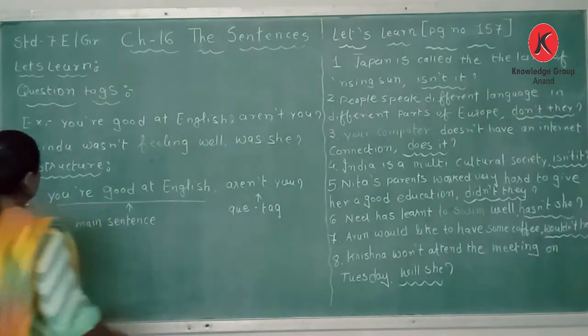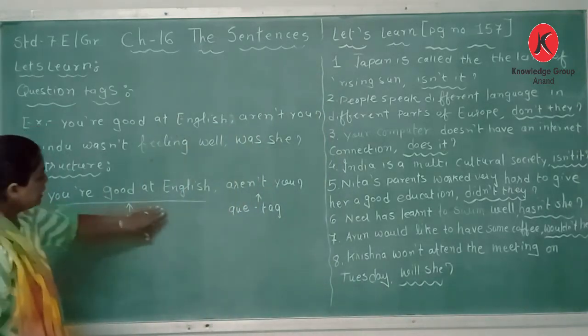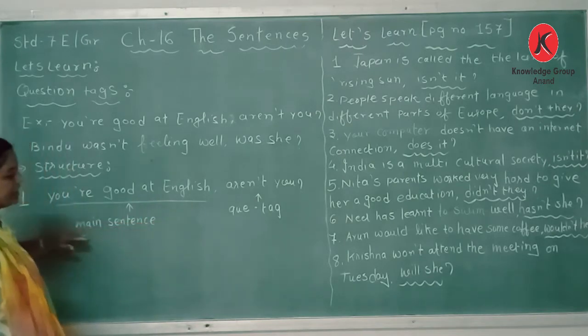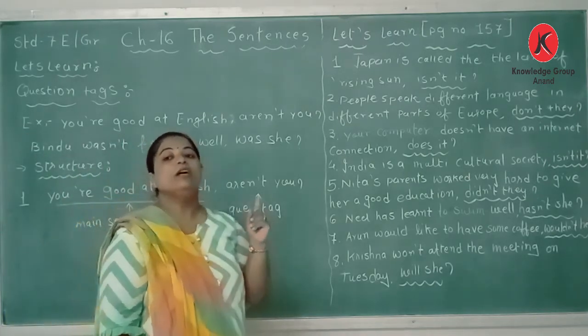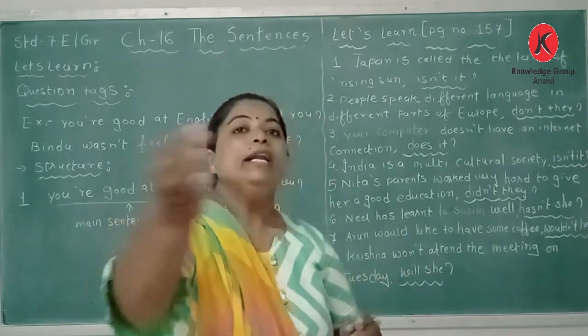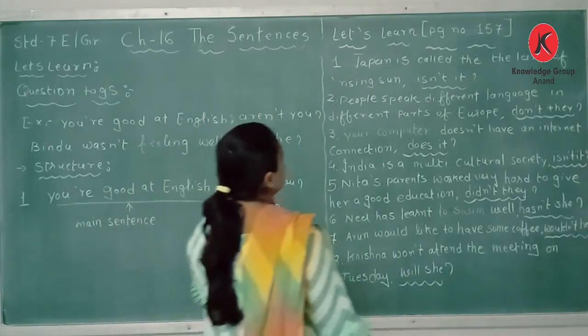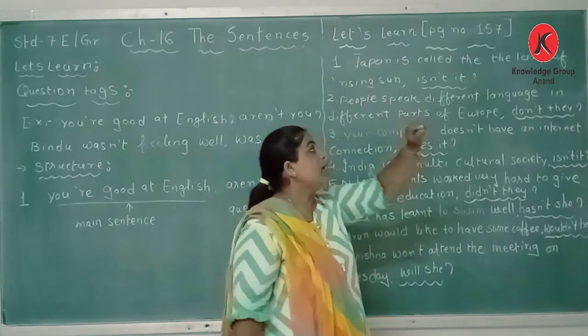In the structure of the sentence, this part is the main sentence and the question tag is in the negative form. Now let us go through the exercise.